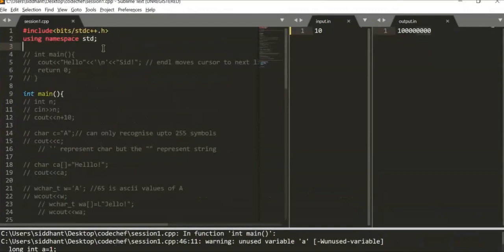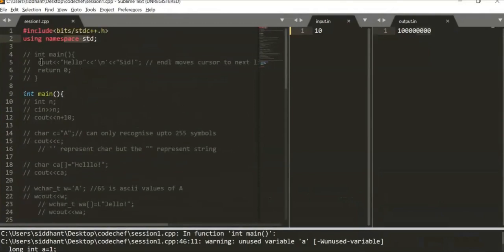Namespace std is as simple as just telling the compiler that everything I'll be using from now on will have the namespace of std. So don't get confused, and I won't be declaring it again. I'm telling you this at the start only. Whatever I use will have the namespace std.